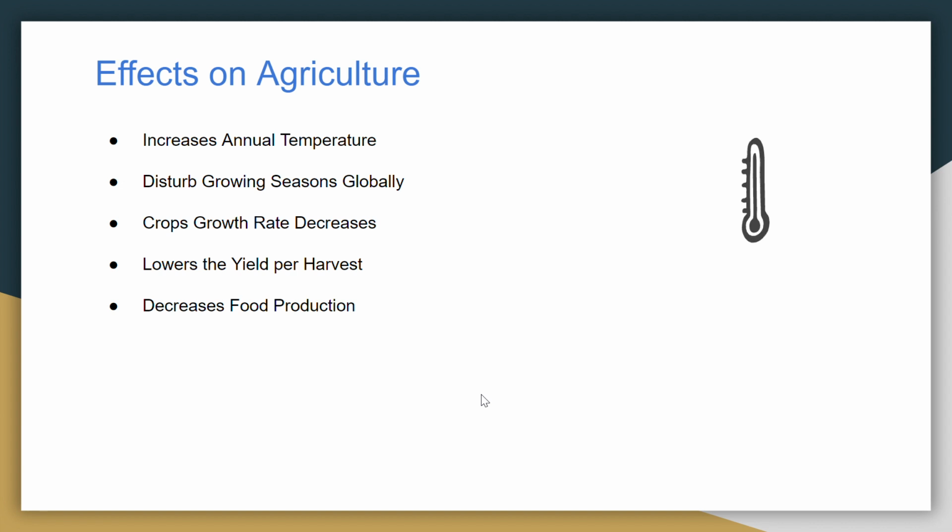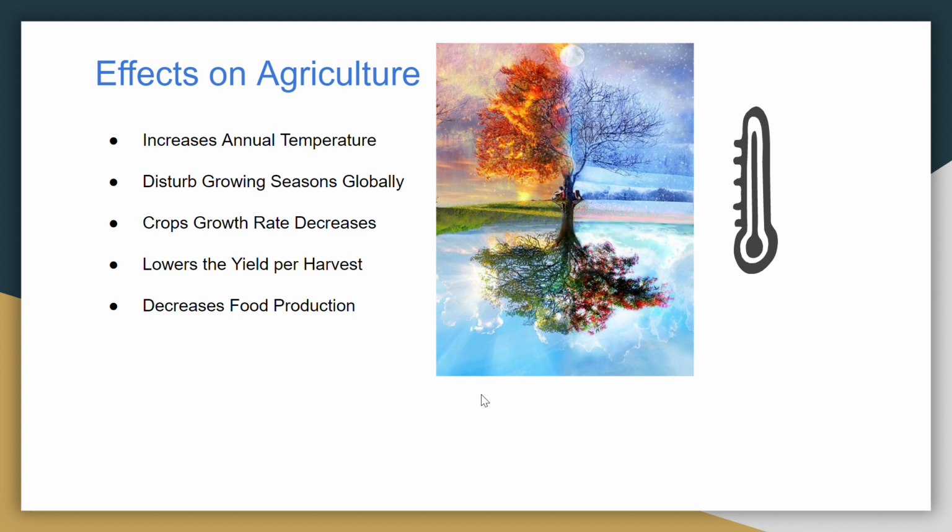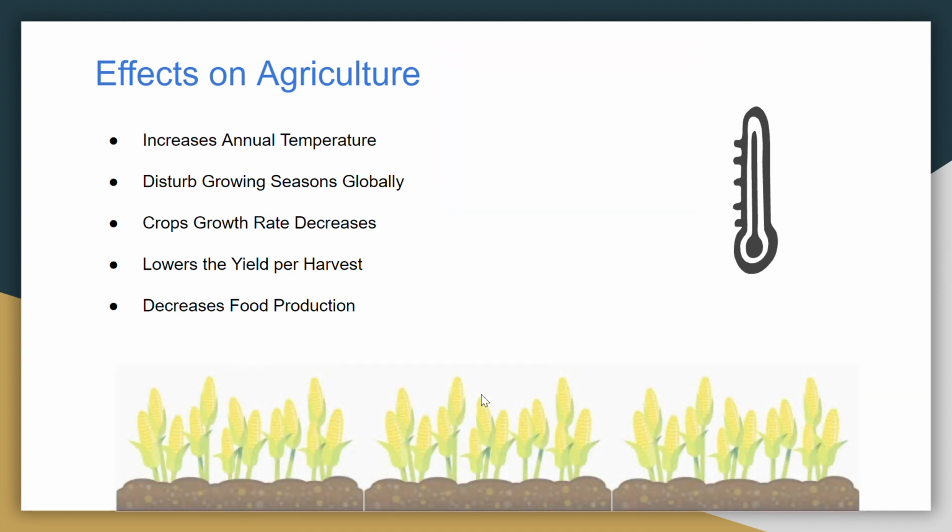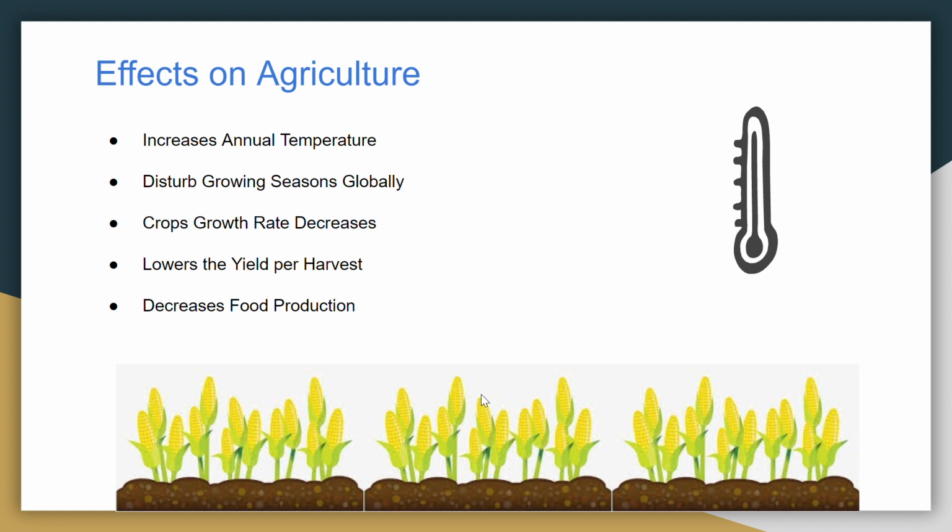Since global warming increases our annual temperature, the growing seasons will be disturbed globally. As a result, the crop's growth rate will decrease as well, and the yield per harvest will lower, which means that we will get less wheat and our food production will decrease.